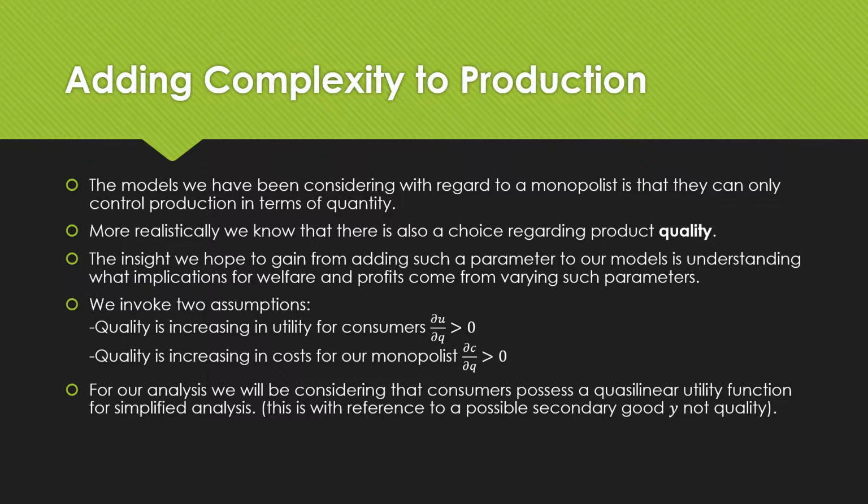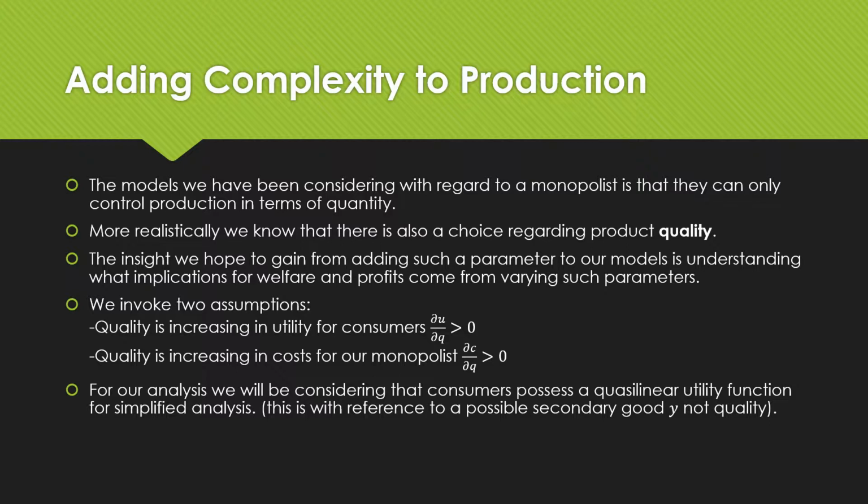More realistically, we know that there is also a choice regarding product quality. The insight we hope to gain from adding such a parameter to our models is understanding what the implications are for welfare and profits from varying such parameters, such as quantity and quality together. We invoke two assumptions regarding quality. Quality is increasing in utility for consumers. That means the first partial derivative of our utility function with respect to quality is greater than zero. And quality is increasing in costs for our monopolist, meaning that costs actually go up, right?